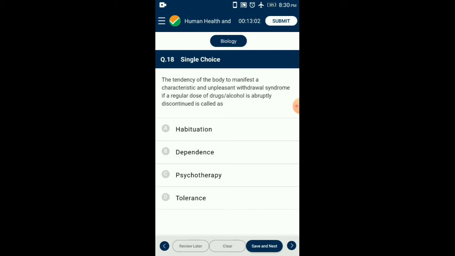Withdrawal refers to physical and mental symptoms that occur after stopping or reducing intake of a drug. The characteristics of withdrawal depend on what drug is being discontinued. Symptoms may include anxiety, fatigue, sweating, vomiting, depression, seizures, and hallucinations. So the answer for this question is option B, dependence.